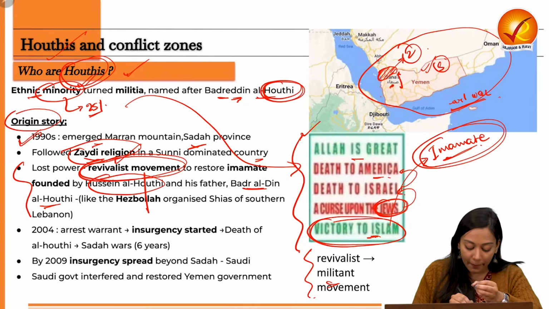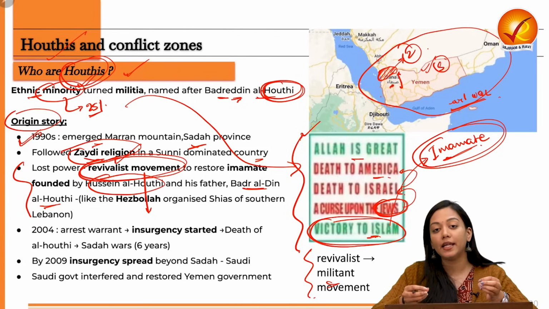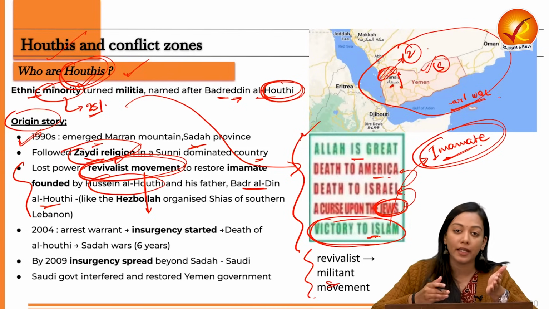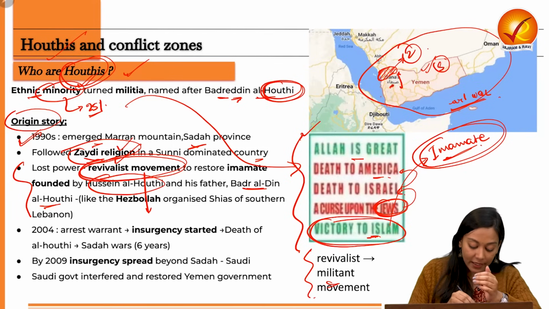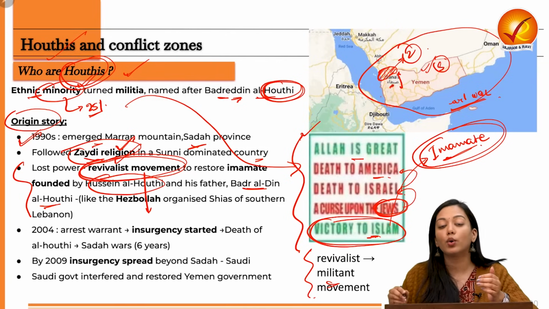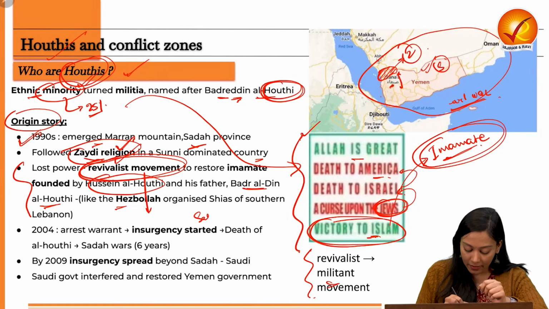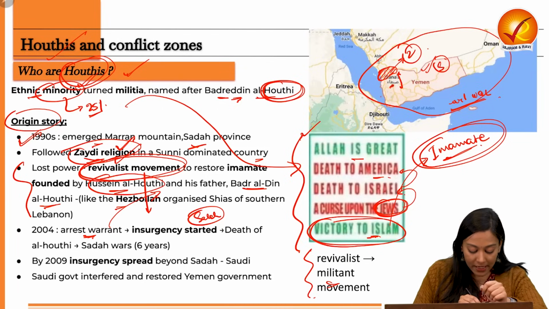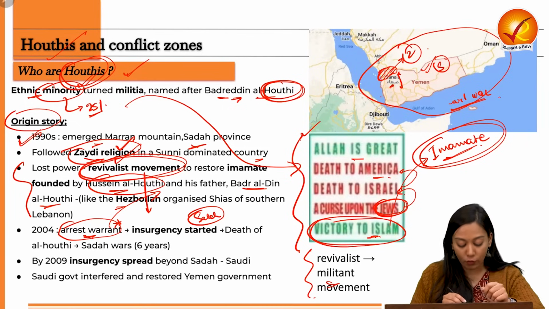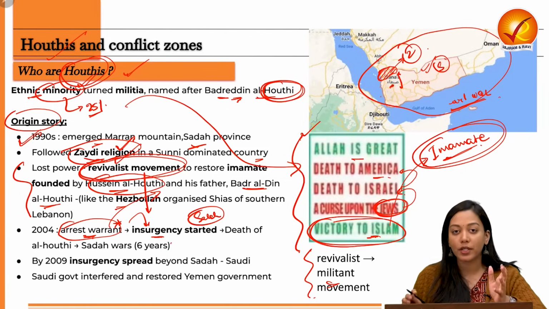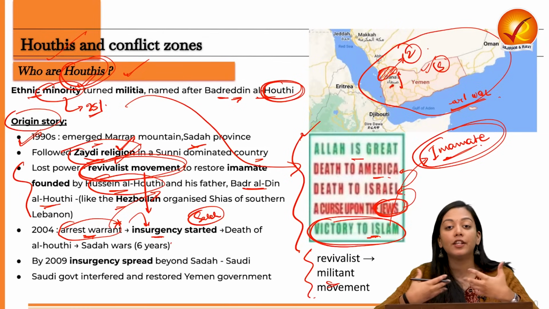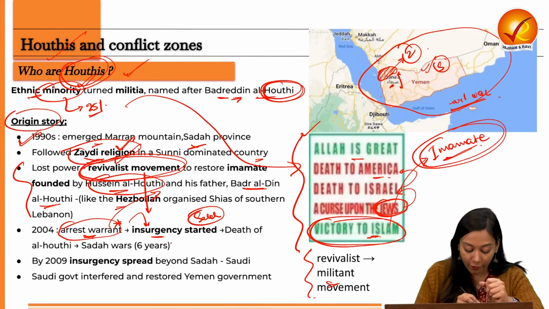Why? Because the Yemen government, which was actually led by a person of Zaidi religion only, did not support the Houthi idea because he felt that it was pro-Iran. So the Yemen president Saleh issued an arrest warrant against the leader of Houthi, Hussein al-Houthi. Because his arrest warrant was issued, they started insurgency under the leadership of Hussein al-Houthi. Eventually, Hussein al-Houthi died, and his death enraged the Houthi community and therefore started the first ever Sada war.